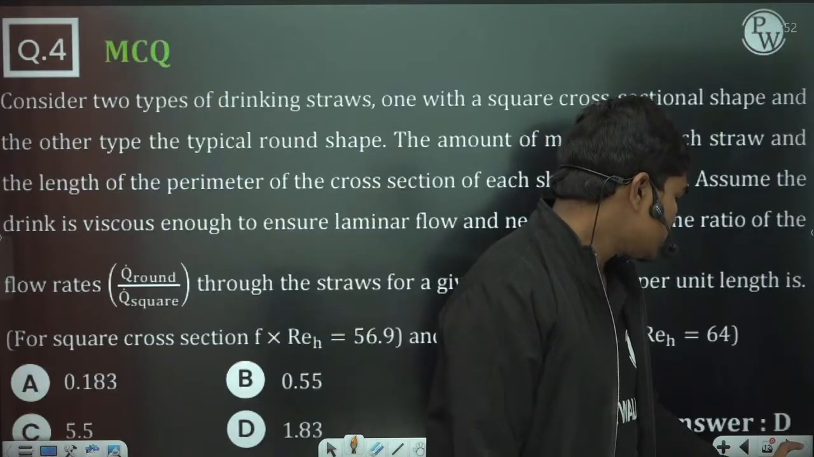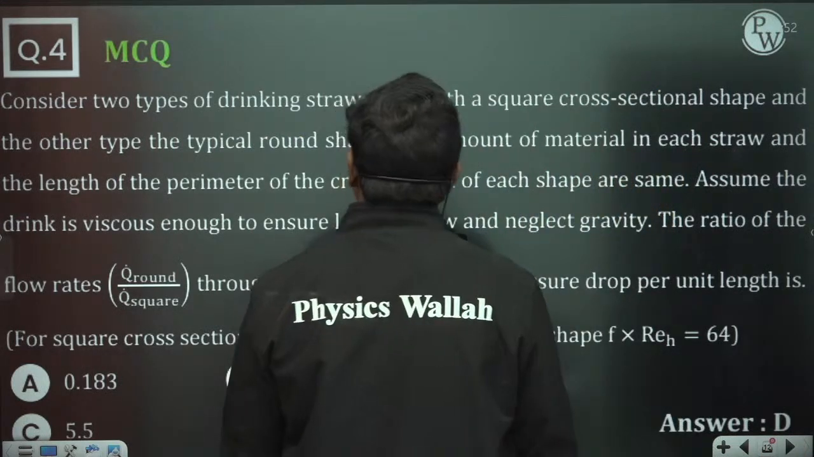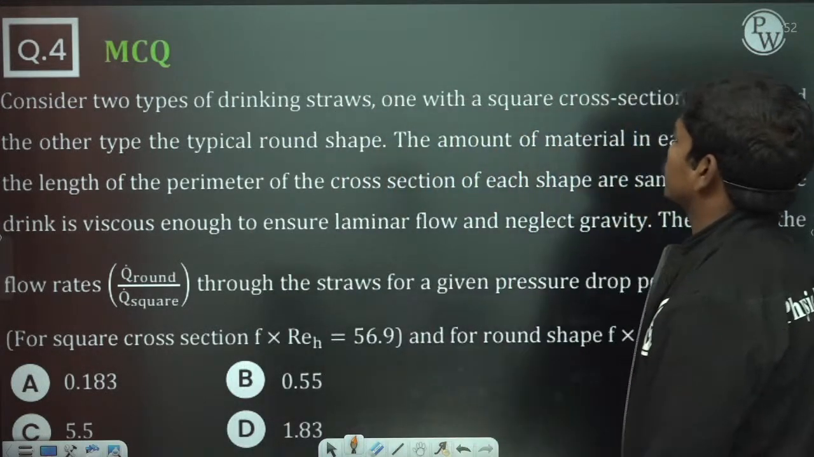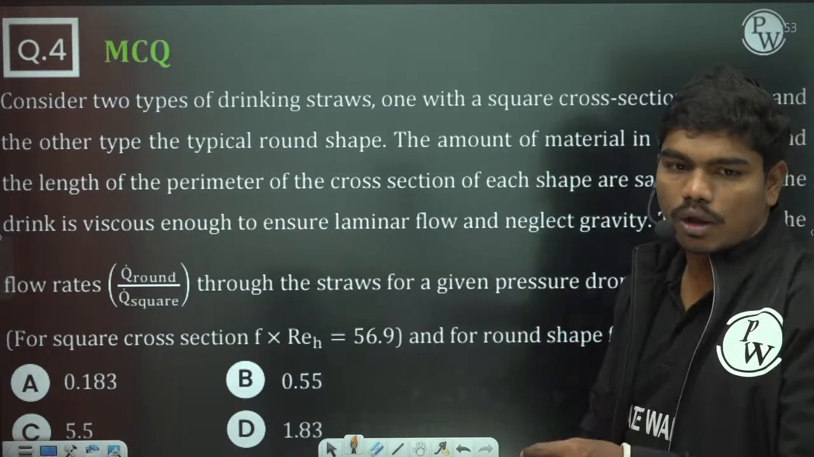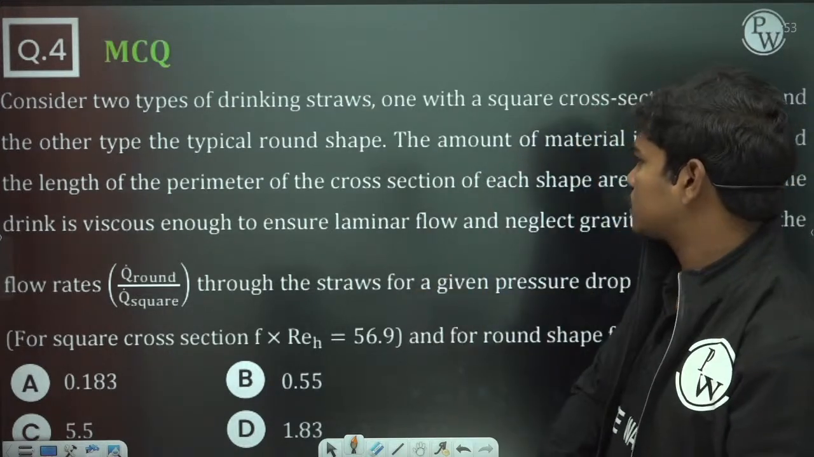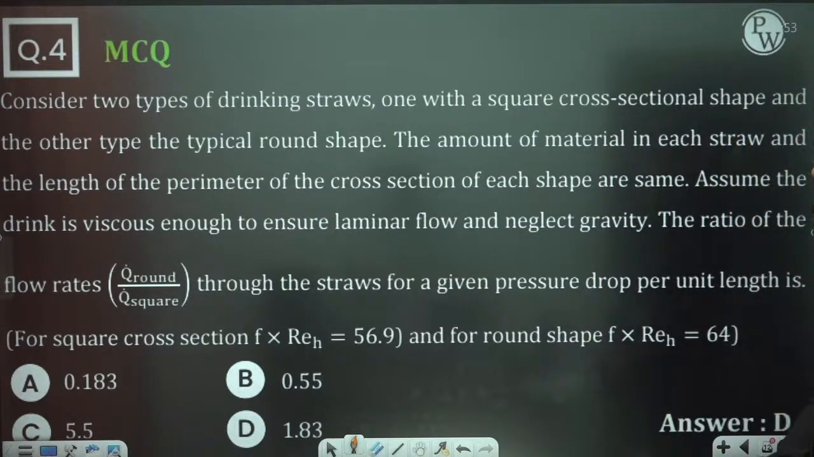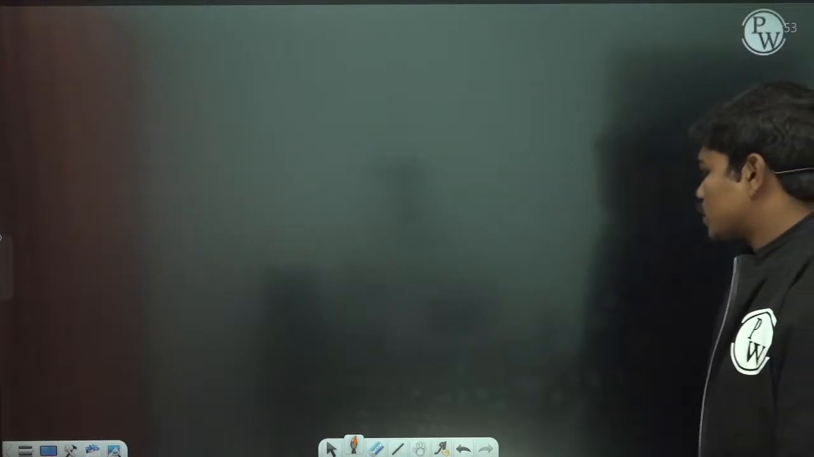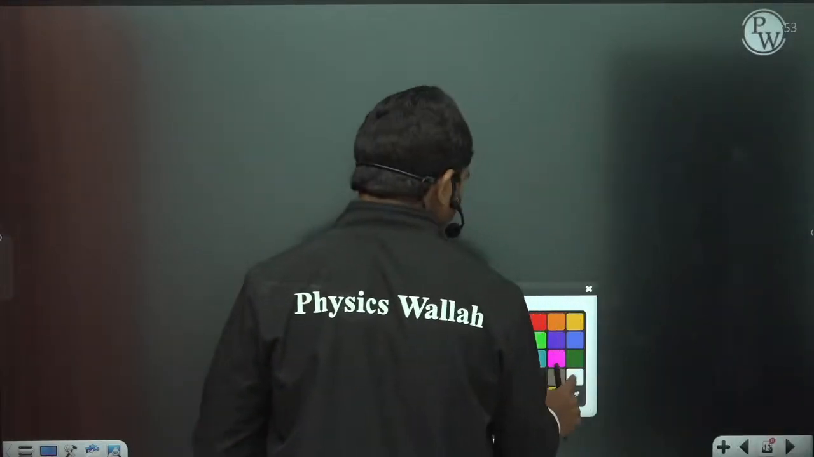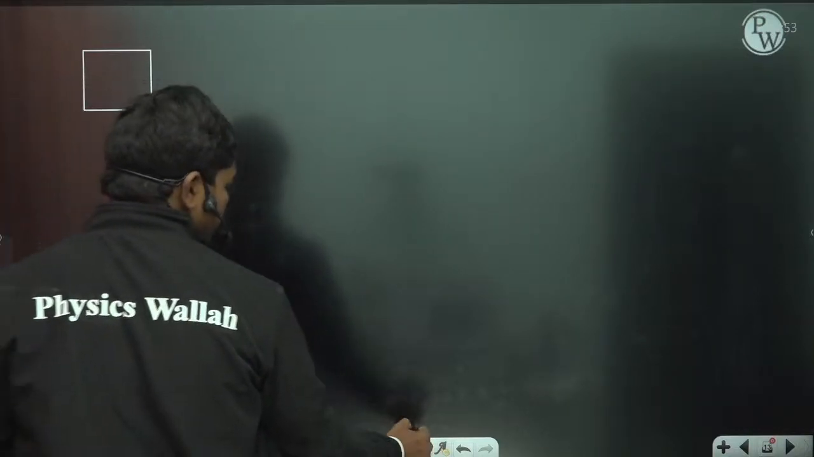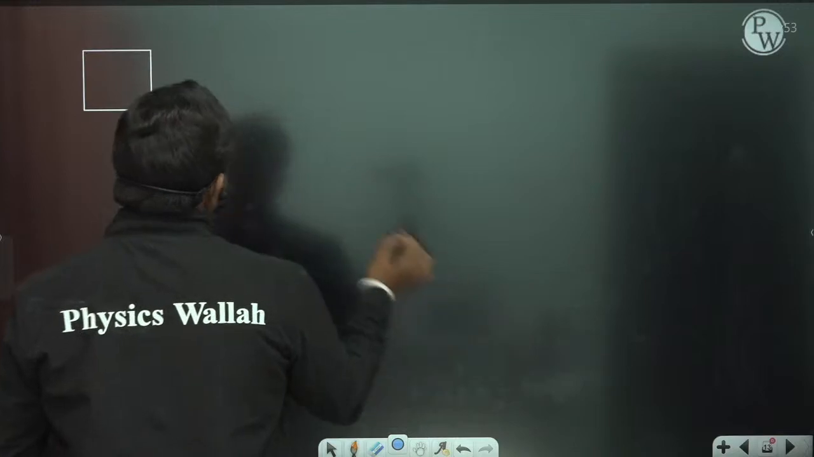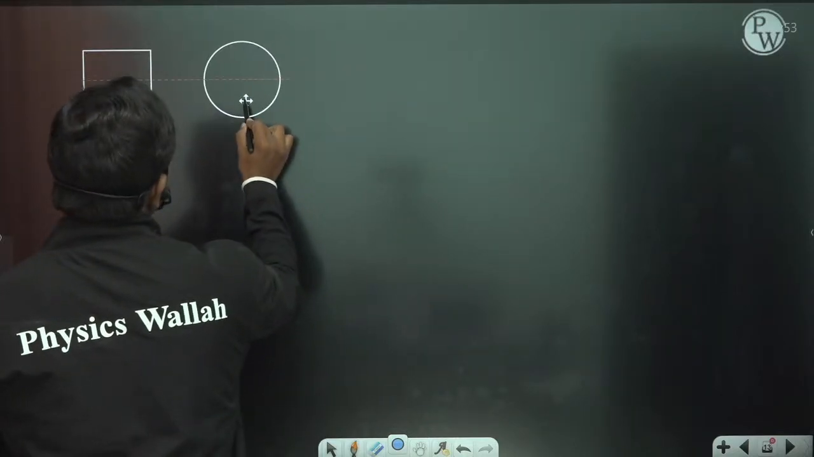Okay, let's go for this question. Consider two types of drinking straws, one with a square cross-sectional shape, and the other the typical round shape. Basically the normal straw that you have, the cylindrical, circular straw. The amount of material in each straw and the length of the perimeter of the cross section of each shape are the same. So let us try to understand this question. There are two straws, one with a square cross section and another with a circular one.